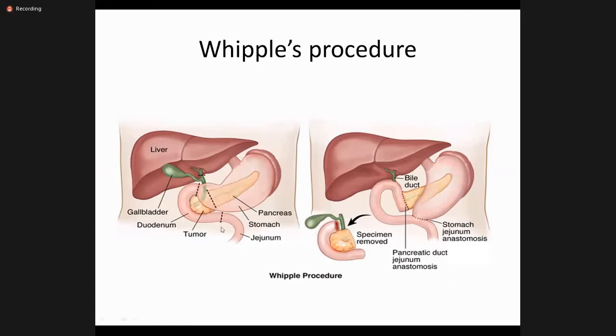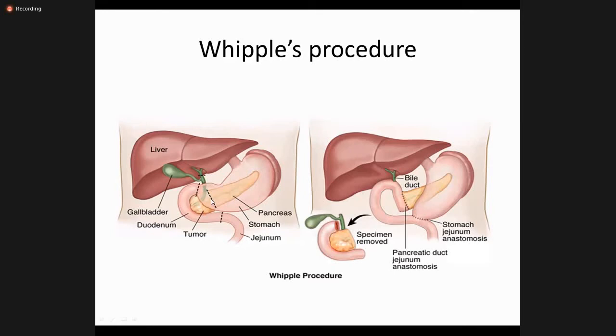So people can see this is a tumor of the head of the pancreas or periampullary tumor. So you have to remove the 5 centimeter area around the tumor. So the common hepatic duct is cut there, the gallbladder and the common hepatic duct is cut from there. This is section number one. Then we resect the stomach at the pylorus, sometimes at the pylorus, sometimes at the distal part of the stomach.